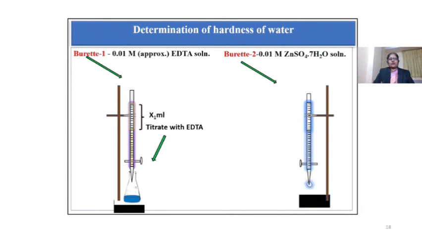To the same solution, add further 1 ml of zinc sulfate solution from the burette number 2. Stir this solution well. Wine red color will reappear, and continue the titration with burette number 1. Do not refill the burette. Continue the titration till color of the solution changes from wine red to blue. Record this reading as x2 ml. In a similar way, continue the titration for x3 ml.